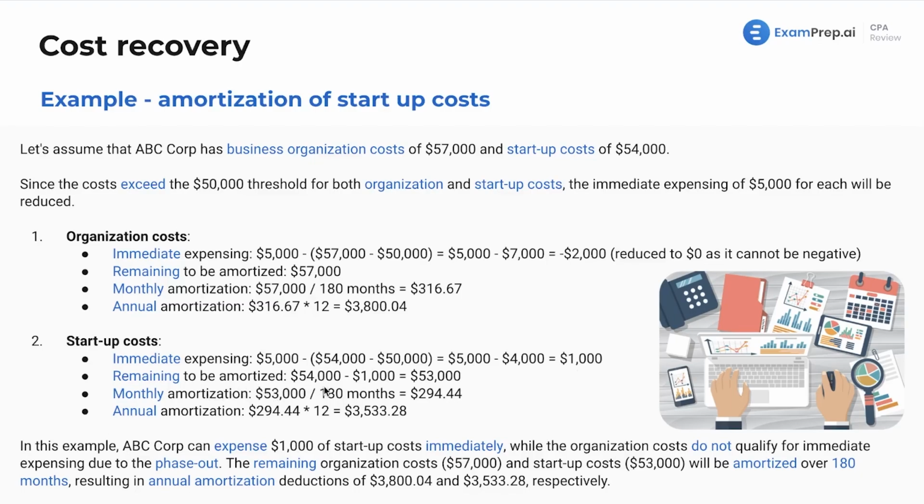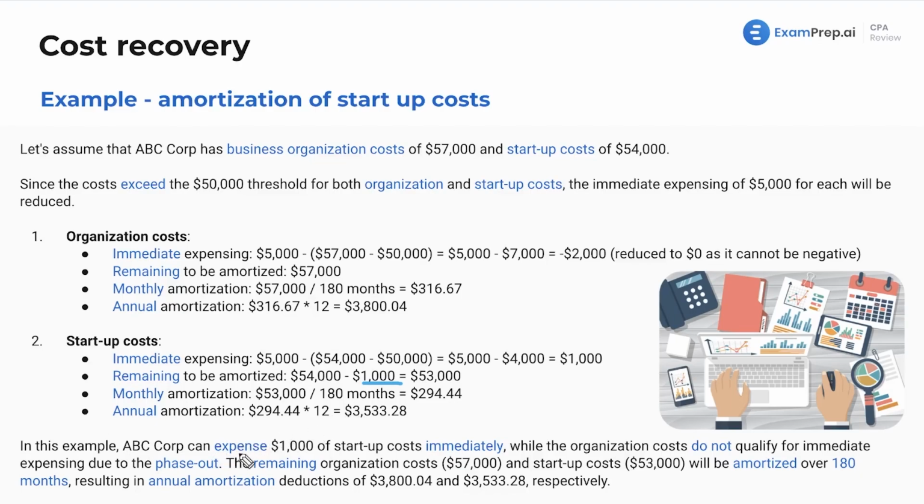The remaining amount to be amortized is $53,000 because we can take this $1,000 in the first year, or not first year, I mean immediately. That is in the first year, but that is immediate as well. Monthly amortization, $53,000 divided by 180 months gives us $294, and then multiply that by 12 for the annual amount.